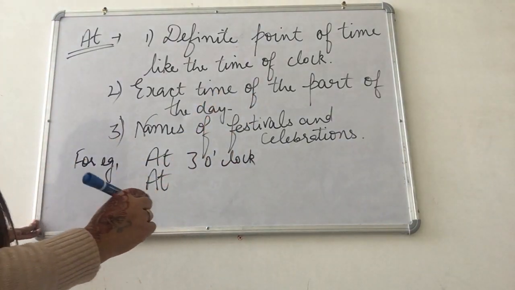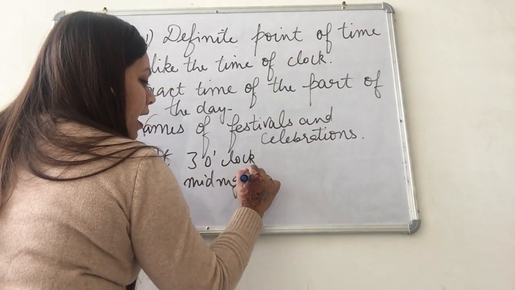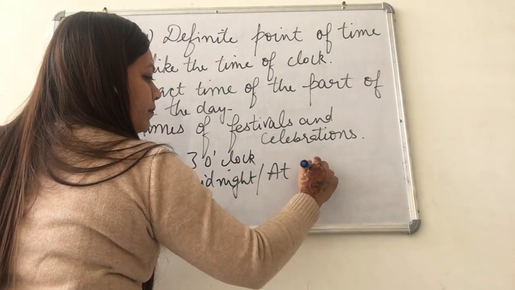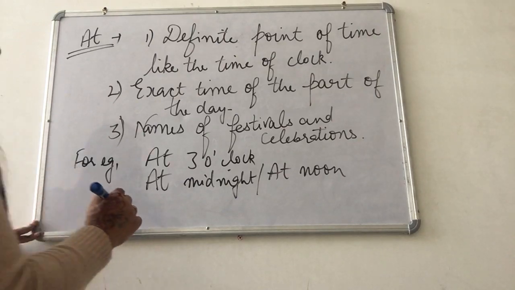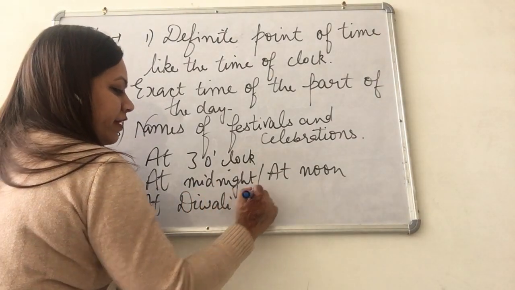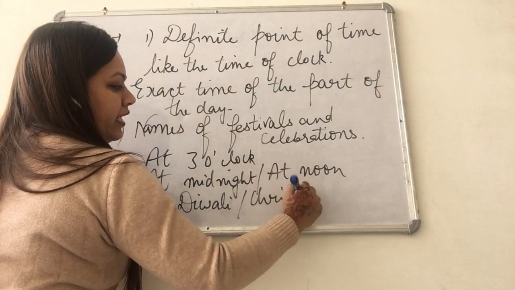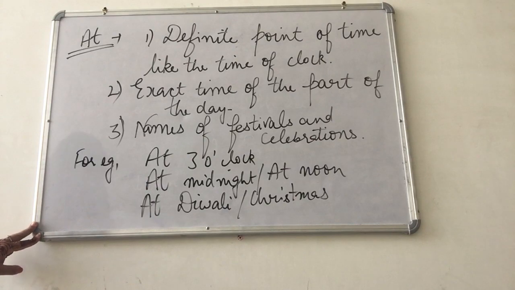Next, exact part of the day: at midnight, at noon. And the last is names of festivals, like at Diwali, Christmas. So these are a few examples of preposition at.